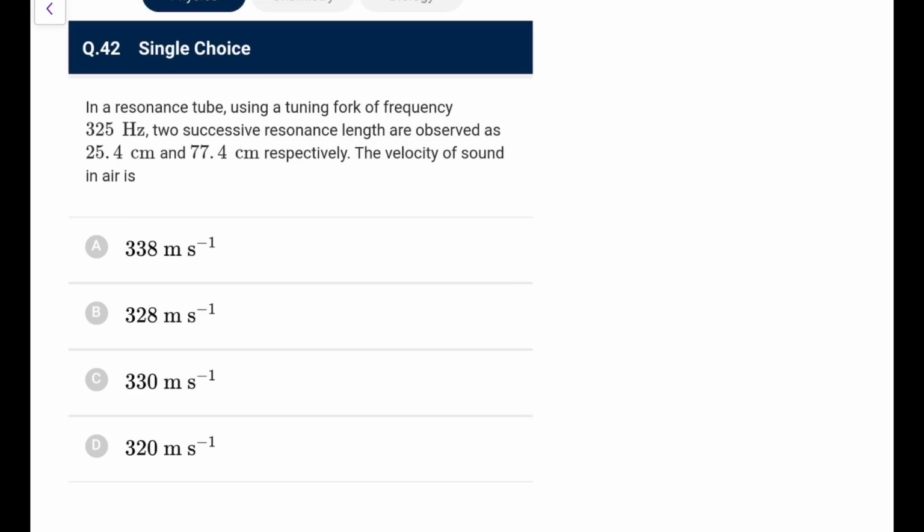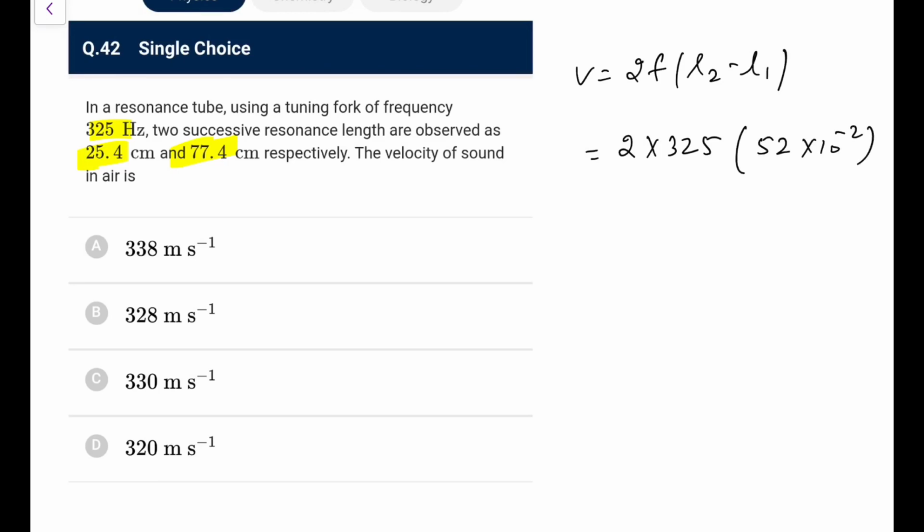In a resonance tube using a fork of 325, successive lengths L1 and L2 are like this. The velocity of sound is, you directly know, 2f times L2 minus L1. That is the result you get from your experimental analysis. So 2f L2 minus L1 is 325 times L2 minus L1, 77.4 minus 25.4, that is 52, and to convert to meter, 10 to the power minus 2.